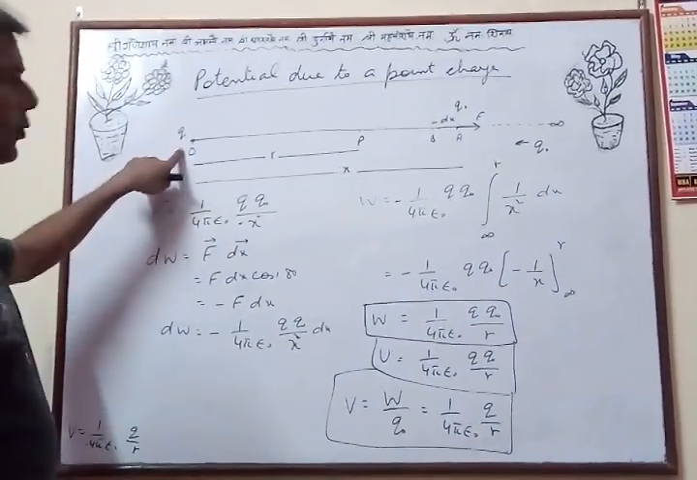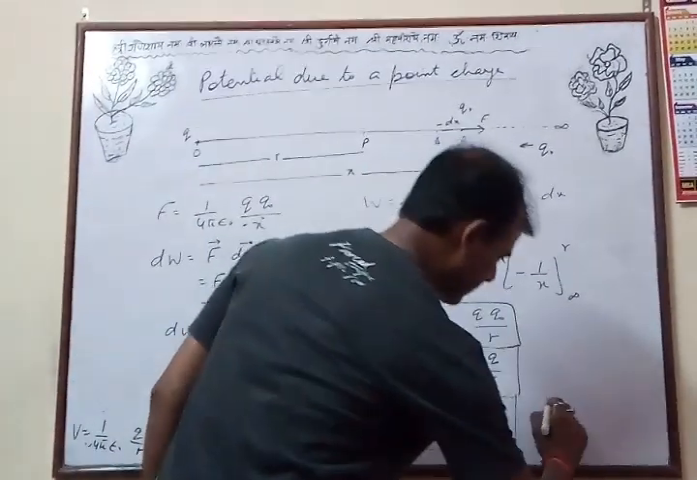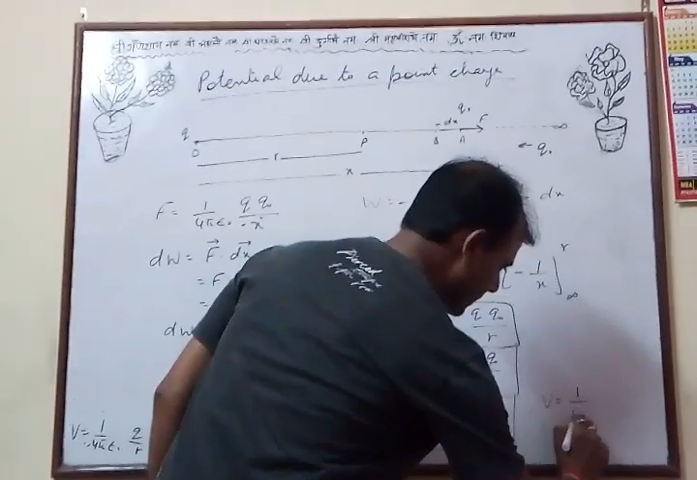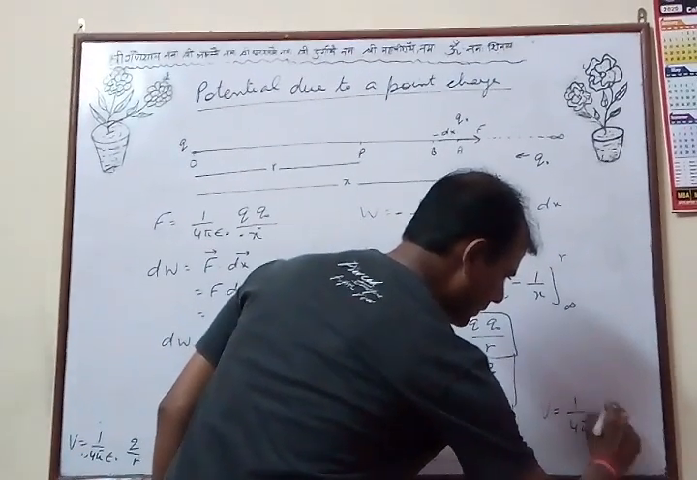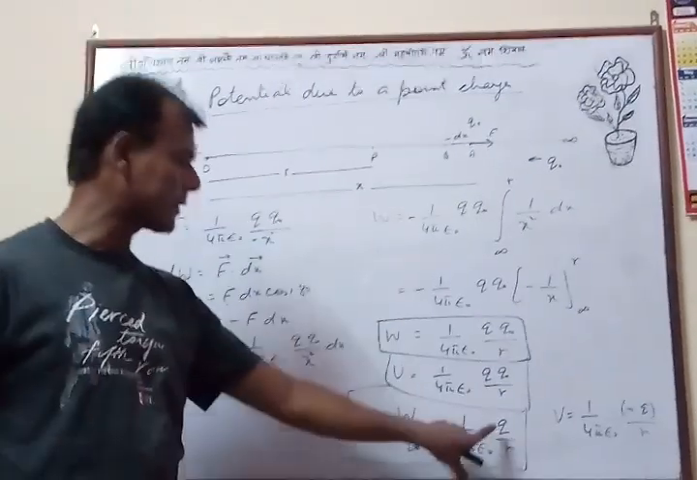Now if the source charge is negative, then your formula becomes V is equal to 1 upon 4 pi epsilon 0 times minus Q by R. This means that in this formula we have to take the charge with sign.